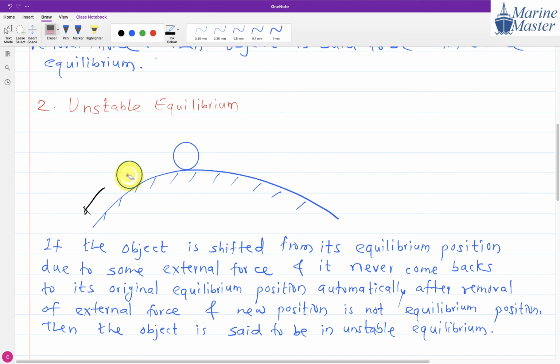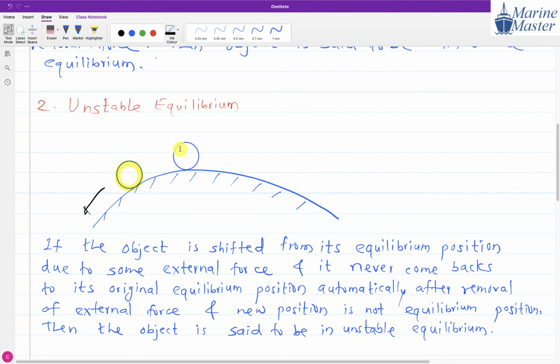It will not come back after removing the external force also. It will not come back to its original position automatically, and this new position is also not an equilibrium position, because at this position the object is not stationary and not moving with constant velocity. You got the meaning of unstable equilibrium? Yes, sir.